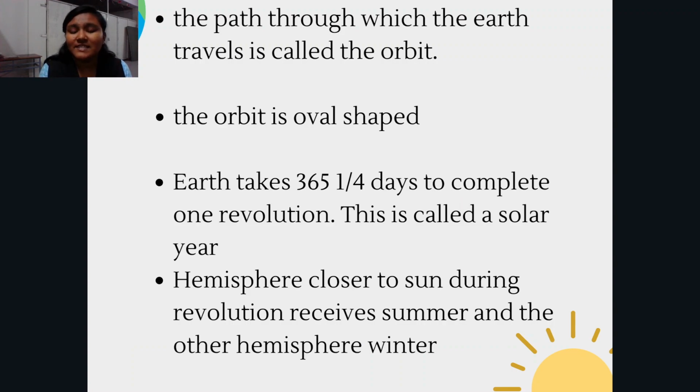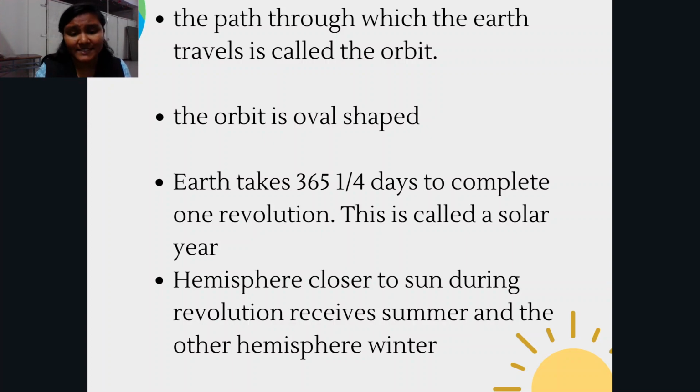Next, the earth takes 365 and 1/4 days to complete one revolution. This is called a solar year. So I hope you understood what a solar year is: the revolution takes 365 days, almost a year's time. The earth takes that long to go one round around the sun. So one revolution takes 365 and 1/4 days to complete.